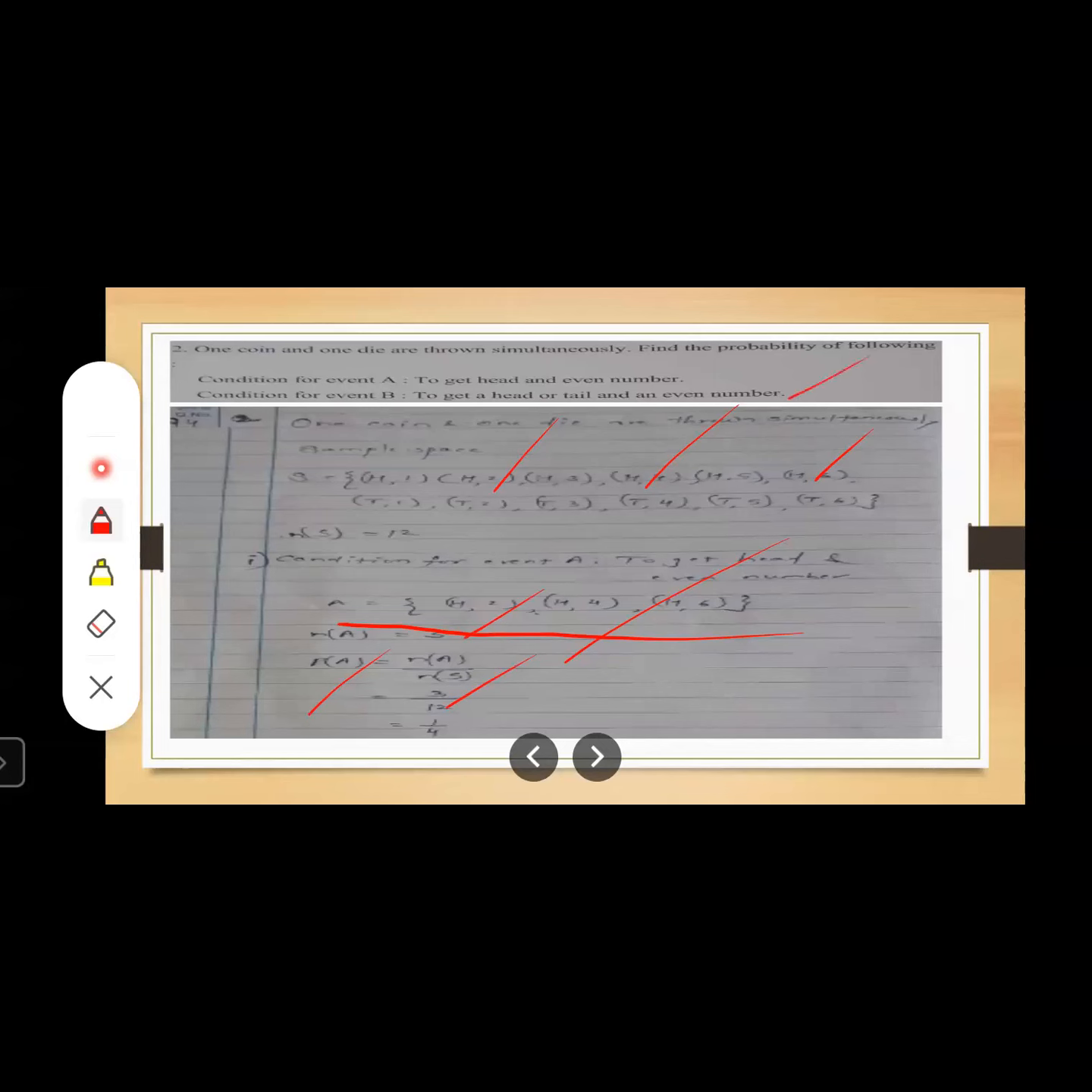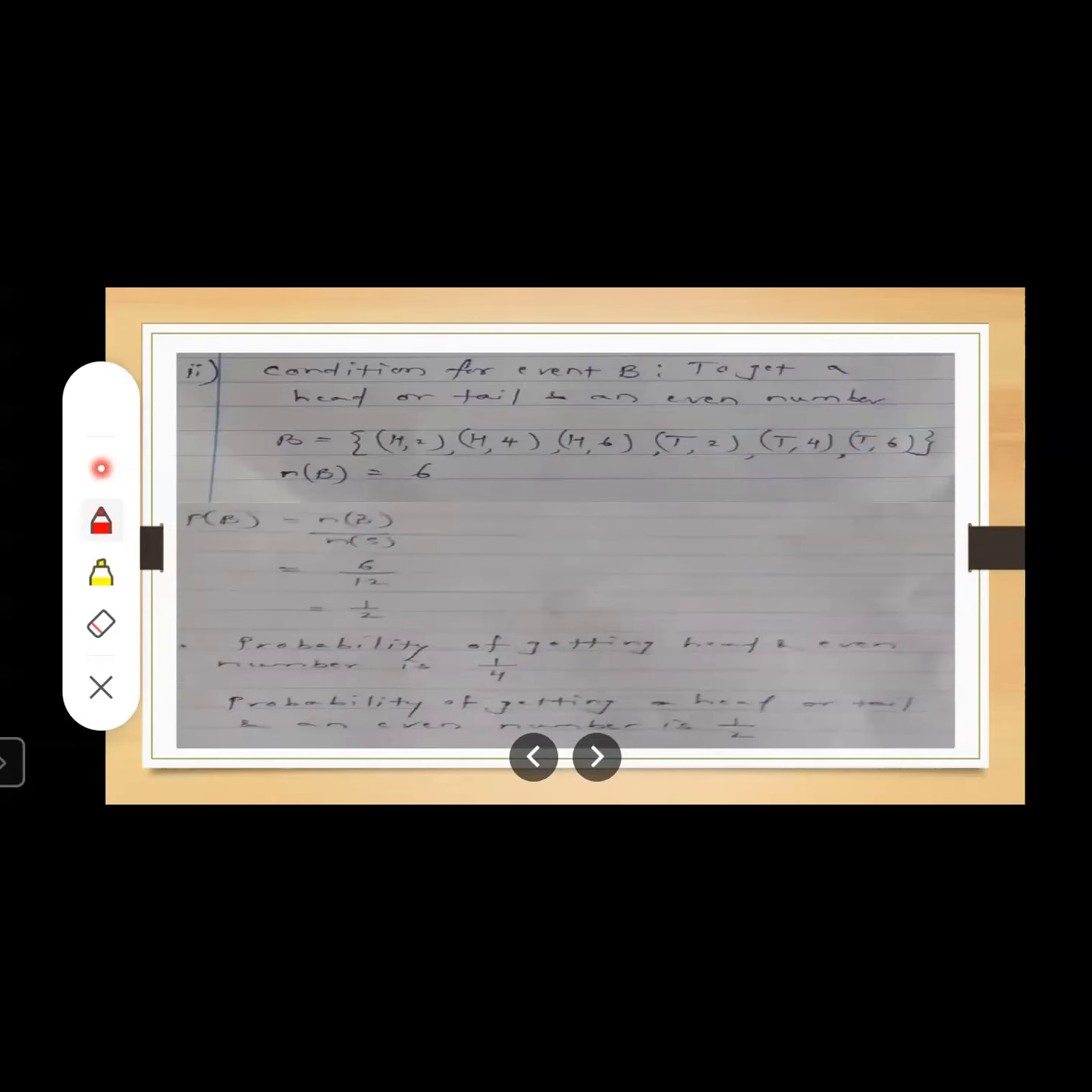Now what is the second condition given over here? To get head or tail and even number. We want head or tail, but we want an even number. So let us write this favorable outcome: head or tail and even number. We want head with even number, and tail also with even number. In this way, these sample points are going to be 6. So let us write na is equal to 6. Again, put this in the formula so that you will get the answer.